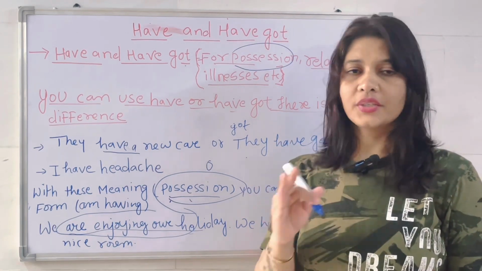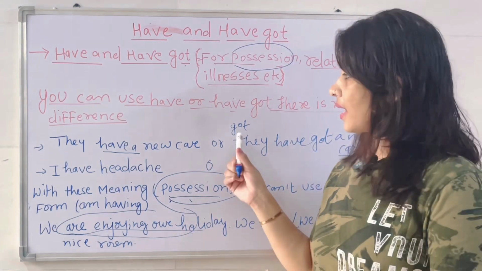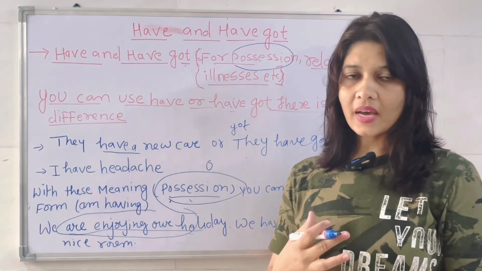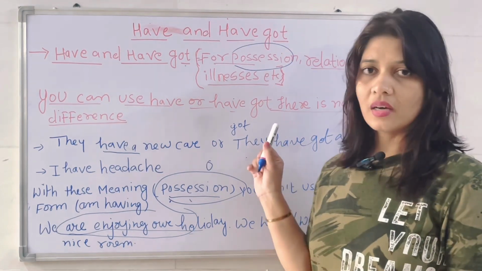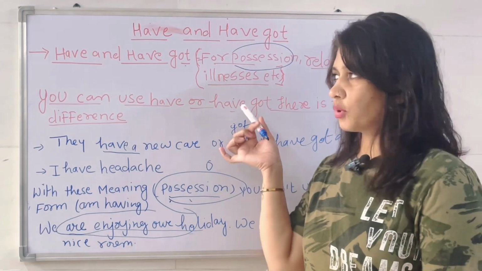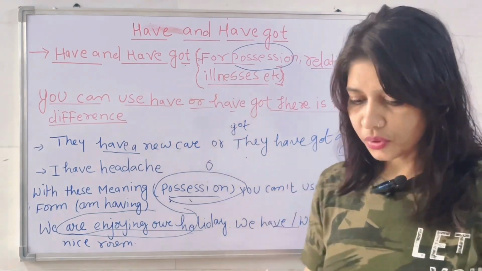Have or have got. You cannot use I am having. I have a marker. I have a board. I am taking classes on YouTube channel these days. So I have a marker. I have a board also. So this is a simple way. Okay, one more thing.